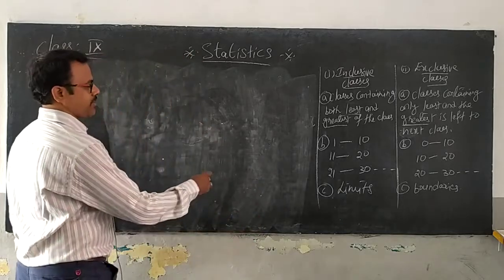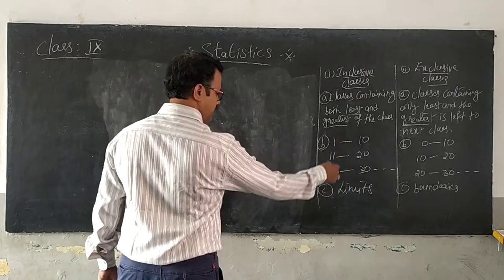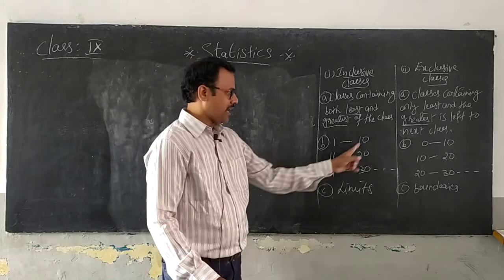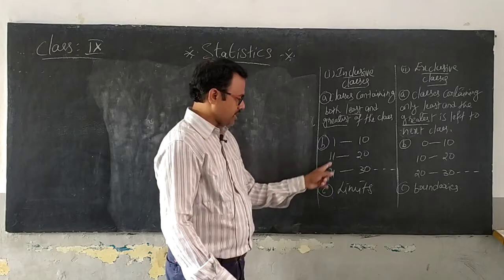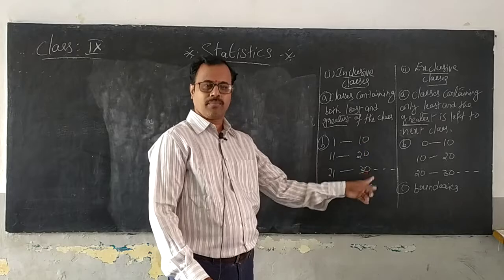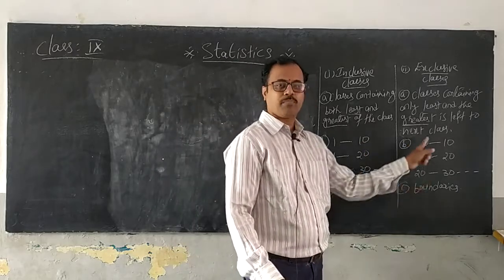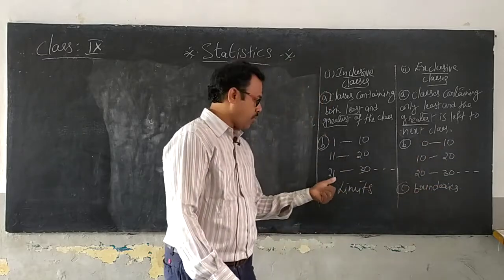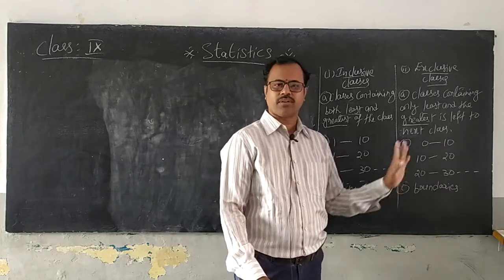If you want, you can observe here. Okay, here 1, 11, 21, all least values are called lower limits, and 10, 20, 30 are called upper limits. All the least values are called lower limits, all the upper values are called upper limits. Here they are boundaries, all the least values are called lower boundaries, all the greater values are called upper boundaries. Lower limits, upper limits, lower boundaries, upper boundaries.